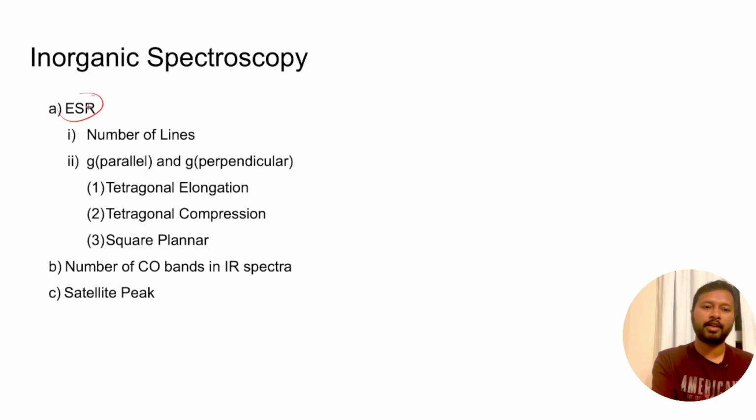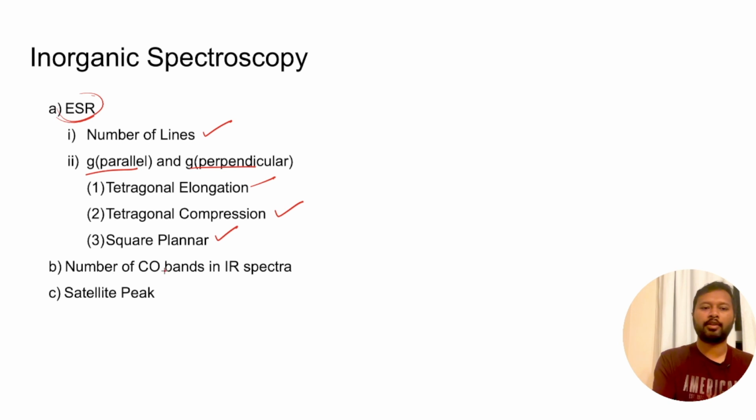So first thing is ESR or EPR spectroscopy, in which you have to study the number of lines, like how many hyperfine lines, how many superhyperfine lines you are going to get. Then there is the concept of g parallel and g perpendicular. This is related to Jahn-Teller distortion in coordination chemistry, where tetragonal elongation, tetragonal compression, or square planar complexes are given, and you need to know how g parallel and g perpendicular differ, which will be greater than the other, and how they affect the number of lines in the given complex. So this is a super important concept.